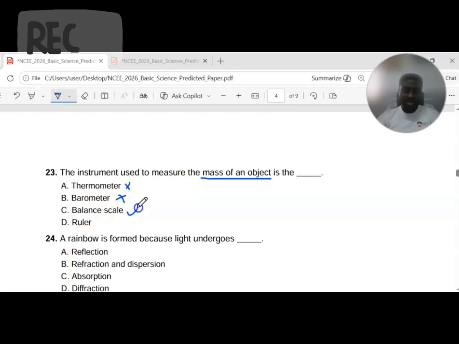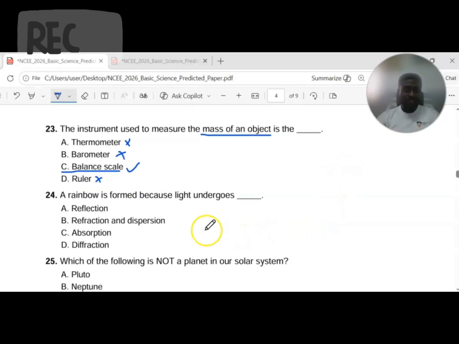Balance scale is the correct option here because that is what is used to measure the mass of objects in either grams or kilograms, as the case may be. Then in other climes like the US, they measure in pounds and so on. Ruler is used to measure distance from one point to another. It could be from point A to point B or point B to point C and so on. So you now know why the answer is balance scale. Okay, note that in your notepad.